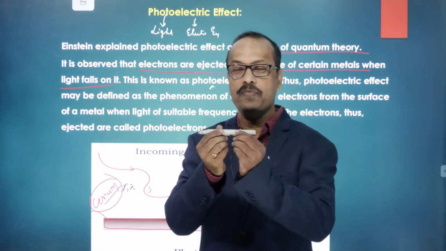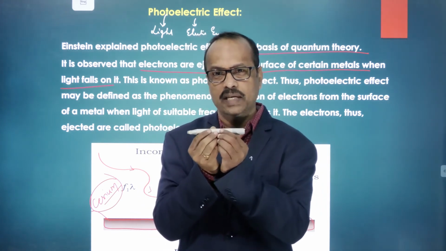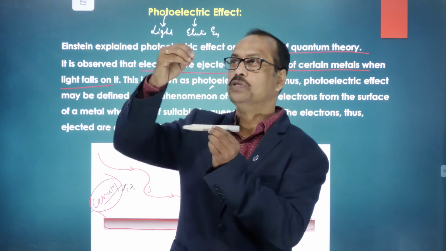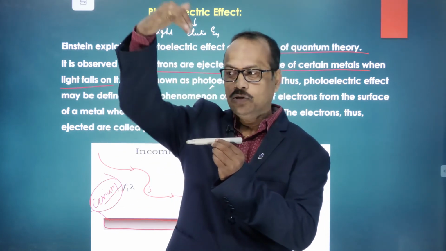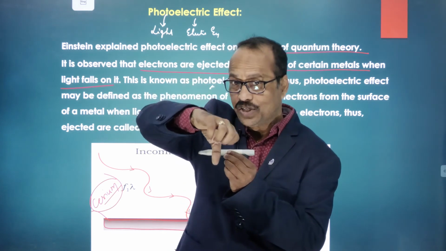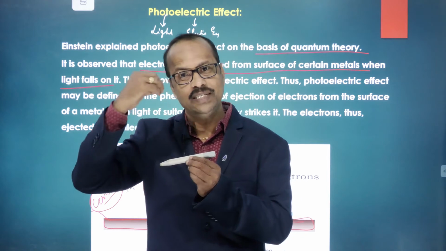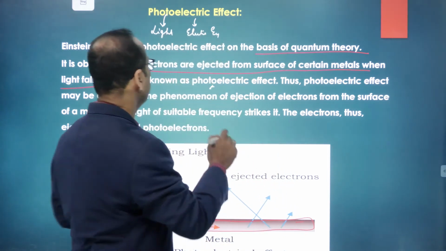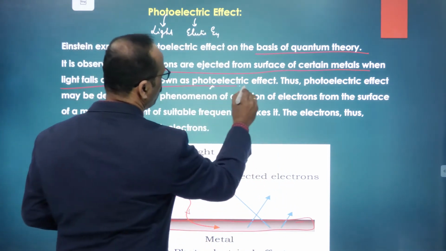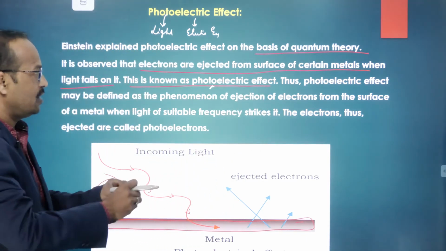For example, this is some metal surface, and I am taking cesium metal. Now I am exposing this to sunlight. When the sunlight falls on it, the energy of the sunlight takes out the electrons from this cesium metal. So this is known as the photoelectric effect.